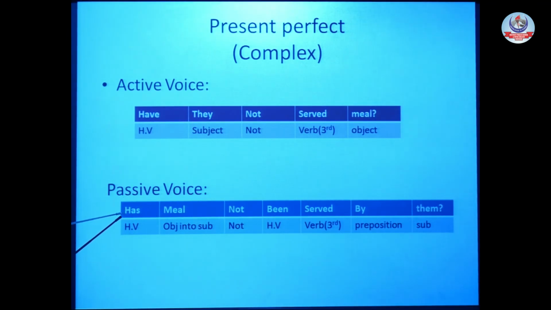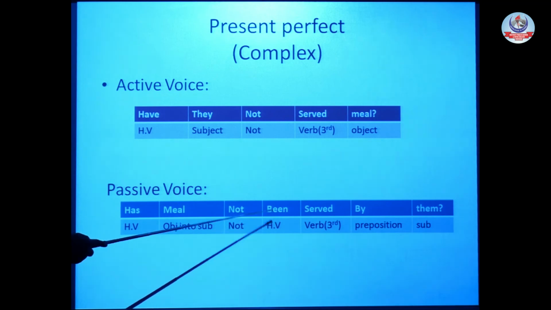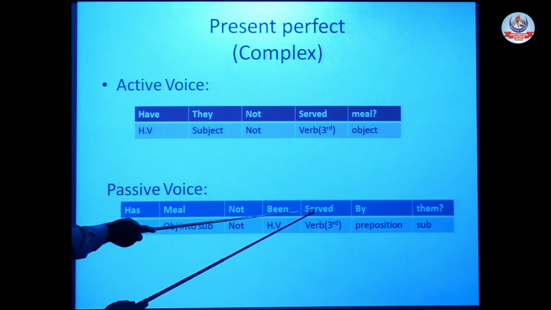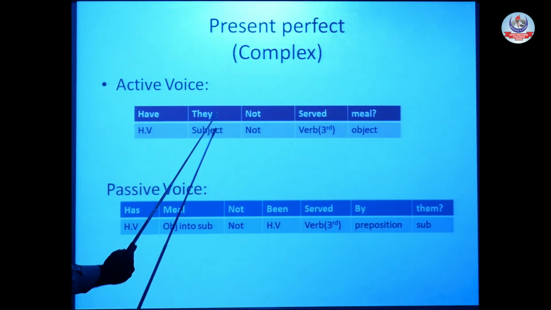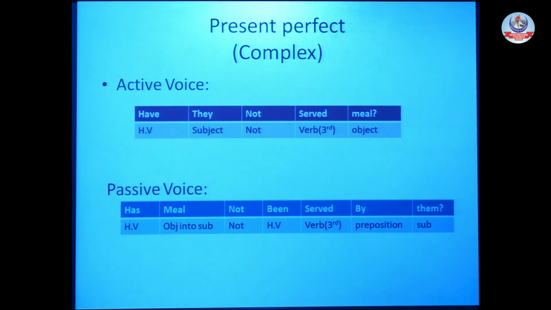So we will place the first part of the helping verb at the start before the subject, then our object into subject. After that we also have not, so soon after the subject we will place not, and after that the second part of the helping verb, been. Has, meal, not, been. Third form of verb, served, addition of by as a preposition, and at the end subject into object. So in this way we change our present perfect from active to passive.